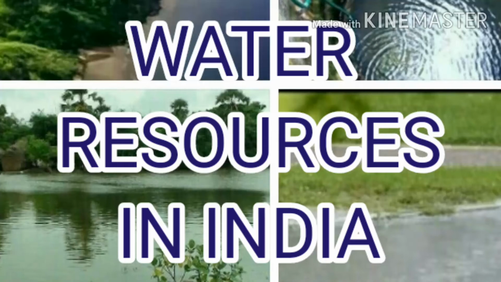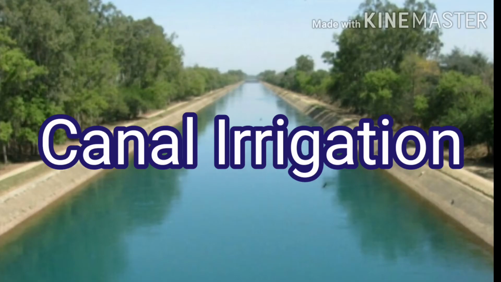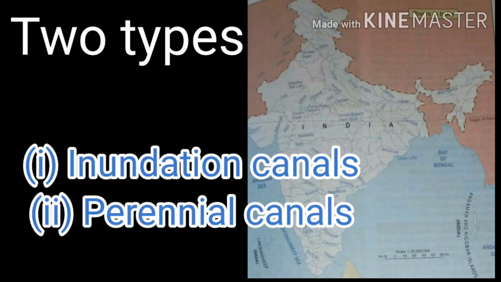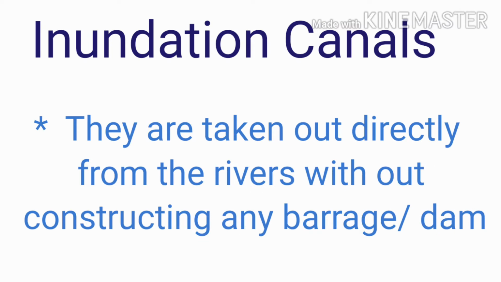Dear students, we were learning about water resources in India. Let us continue with the next method of irrigation, that is canal irrigation. Canals are of two types, inundation canals and perennial canals. Inundation canals are taken out directly from the rivers without constructing any barrage or dam.